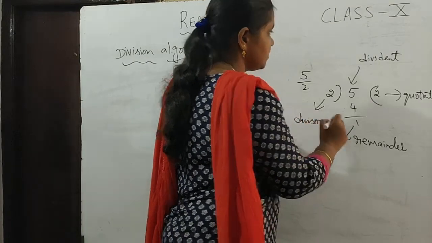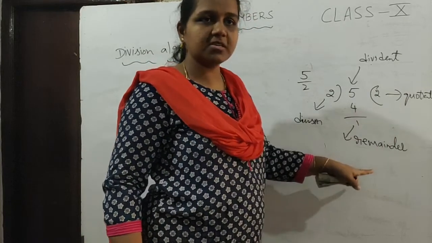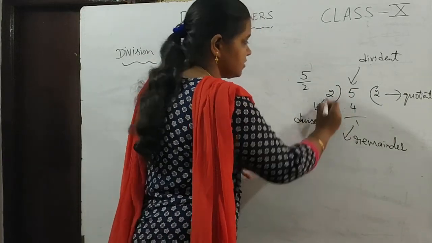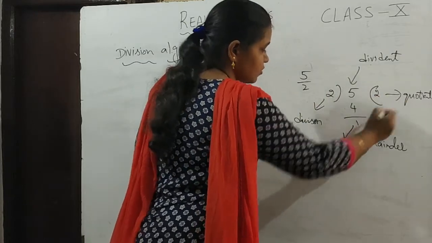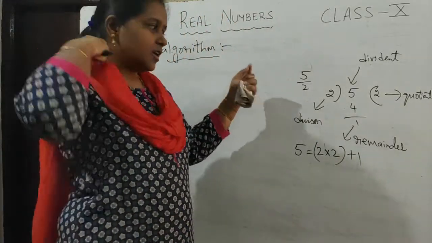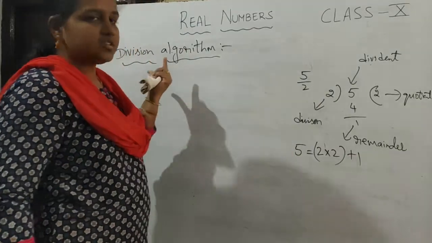So we know that dividend is equal to divisor into quotient plus remainder. That is, how do you get this 5? You take 2 here, multiply this with the quotient and then add the remainder. So this is an example of the division algorithm.